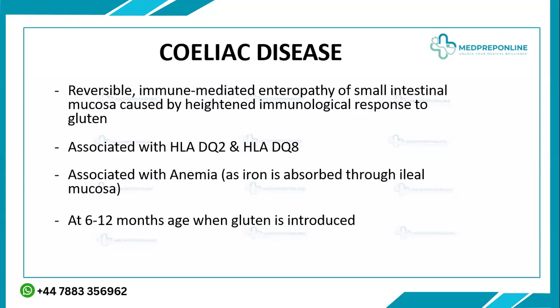So the capability of the small intestinal mucosa to absorb all the nutrients from whatever food we eat gets decreased. The food is not getting absorbed. So the food which is being eaten is going out of the body without providing the proper nutrition to the child.